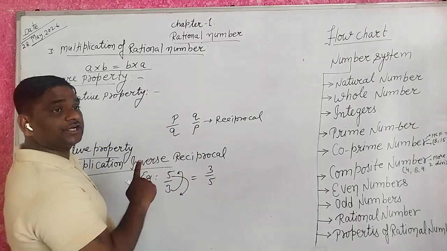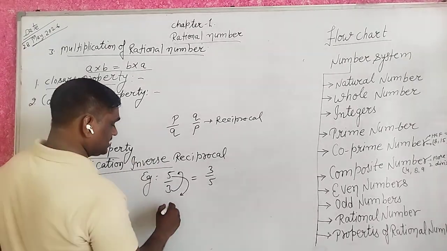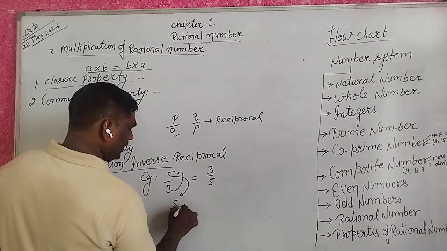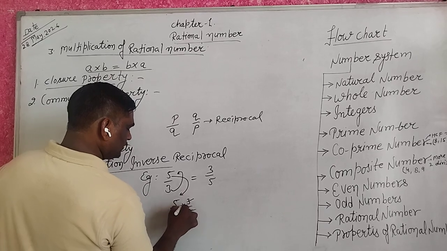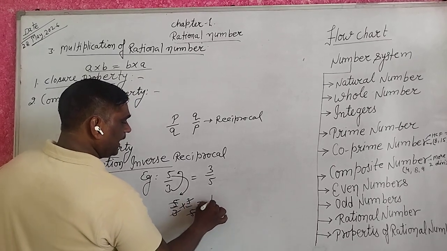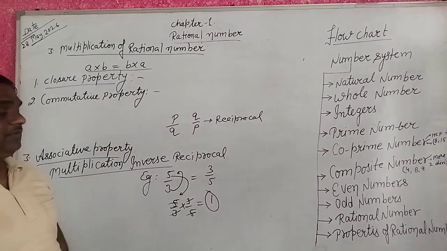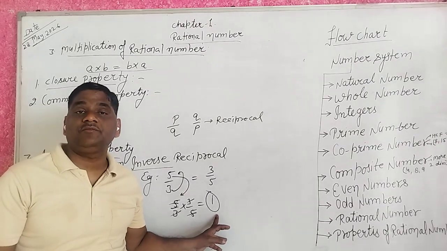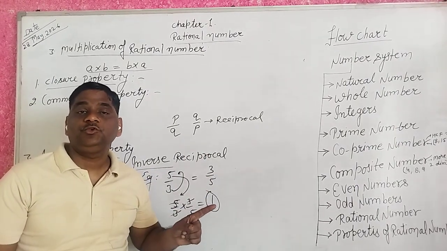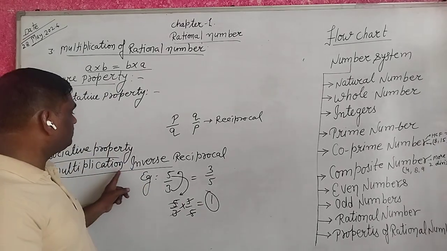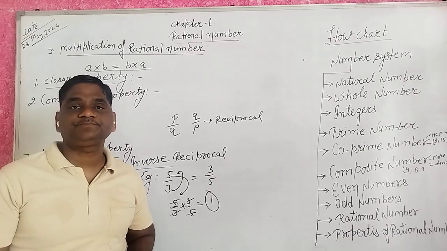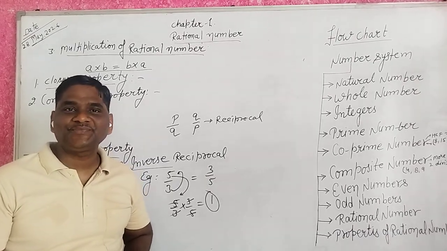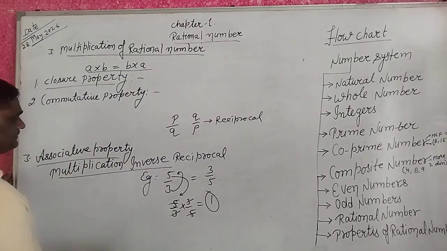And multiplication, these numbers 5 upon 3 into 3 upon 5, 3 1 ja 3, 5 1 ja 5, and result is always 1. If you find the result is always 1, you know that it is multiplication inverse. Understood? Yes.